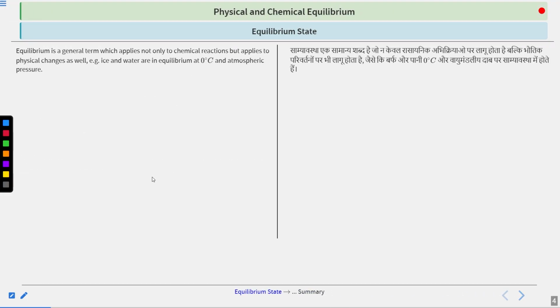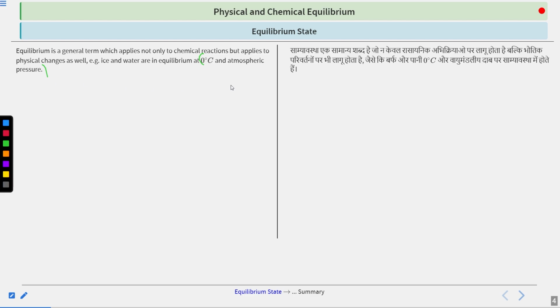If you talk about equilibrium, then we generally think of it as the chemical equilibrium. But see, it is not only about the chemical equilibrium. It can be about the physical changes also that we see around. So, for example, you have ice and water. Now, this ice and water are in equilibrium at 0 degrees Celsius and atmospheric pressure. This is very important from your knowledge point of view, that you should remember that this 0 degree Celsius freezing point or the melting point of ice is considerable only at the atmospheric pressure.